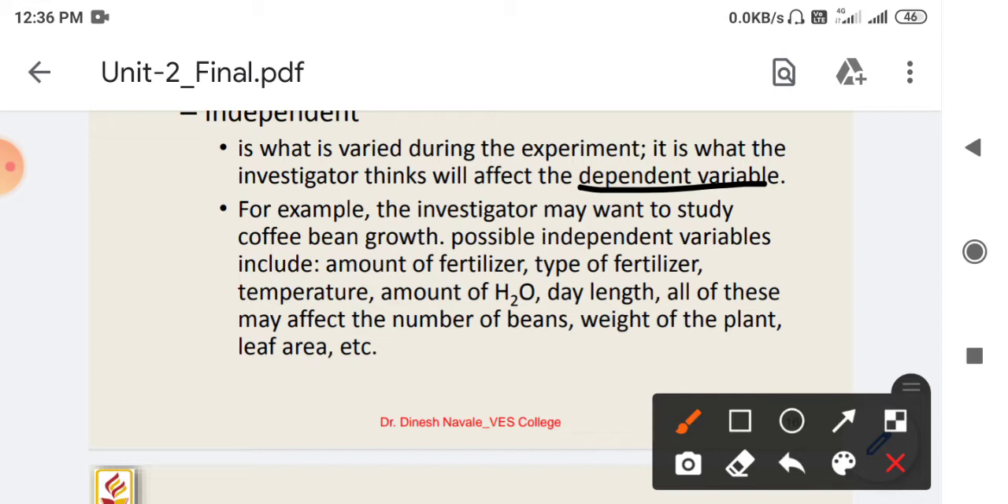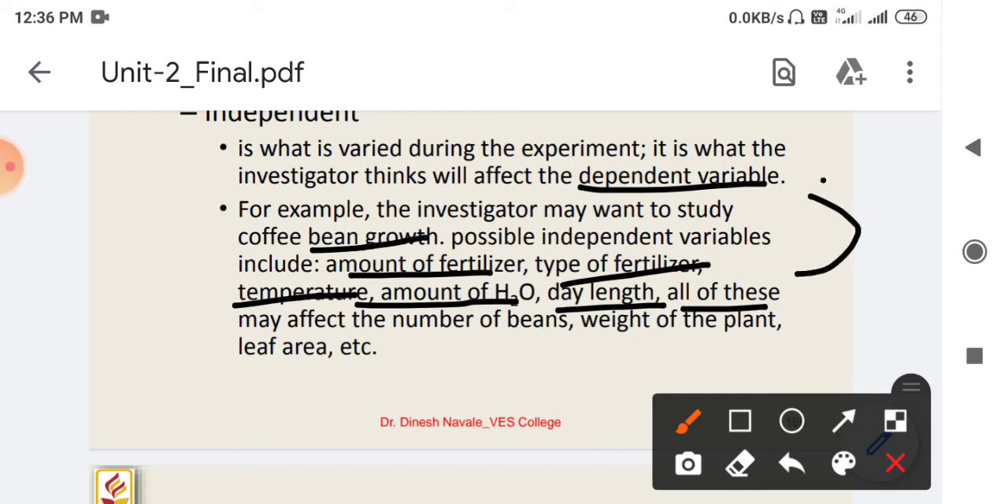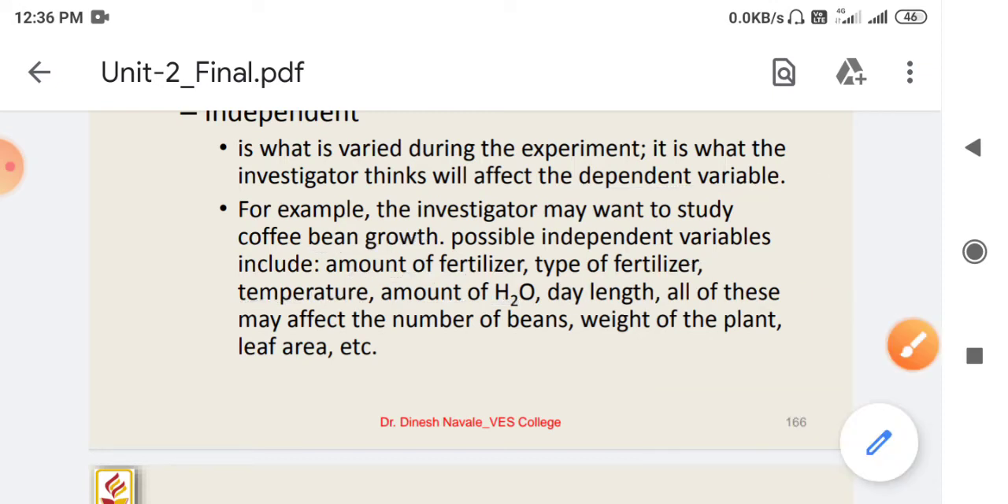Now consider an example. An investigator may want to study coffee bean growth, and the possible independent variables would include the amount of fertilizer, type of fertilizer, temperature, amount of water, and day length. All of this may affect the number of beans grown, the weight of the plant, and the leaf area. These are the independent variables, but they might affect the dependent variable, which is caffeine in the coffee beans.